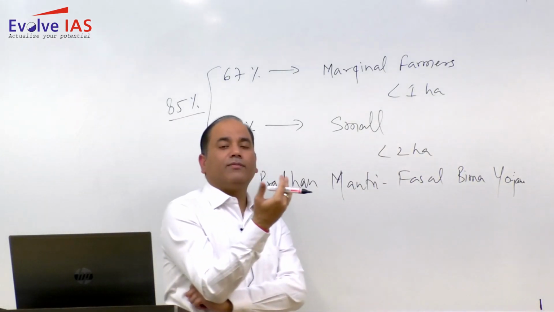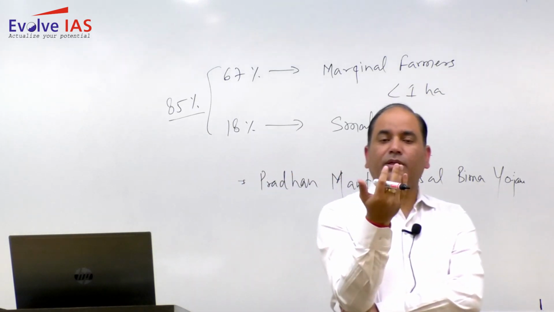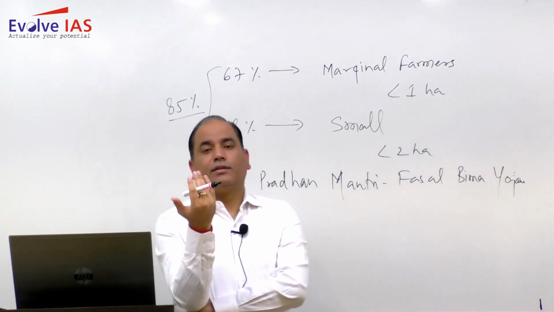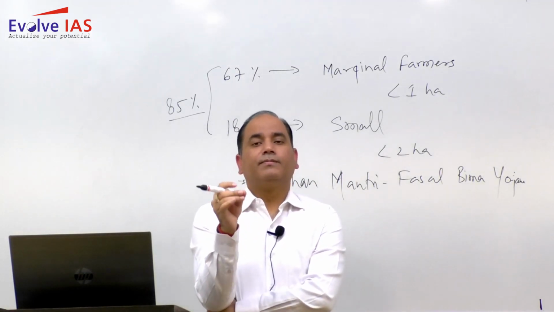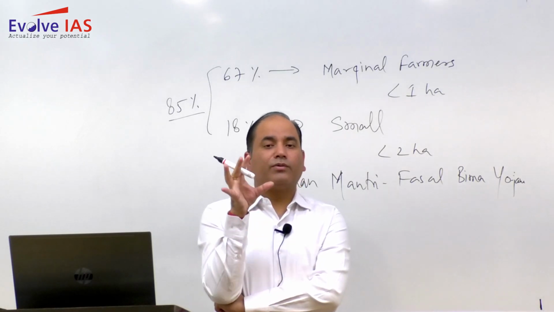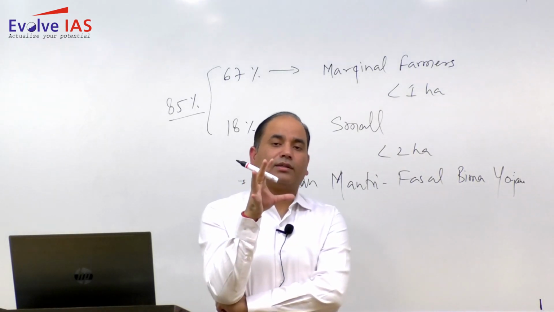But we also have the remaining part of the country like UP, Bihar, MP, the remaining part of Gujarat, Punjab. Here also we have proneness to drought. So most of the country is drought prone.